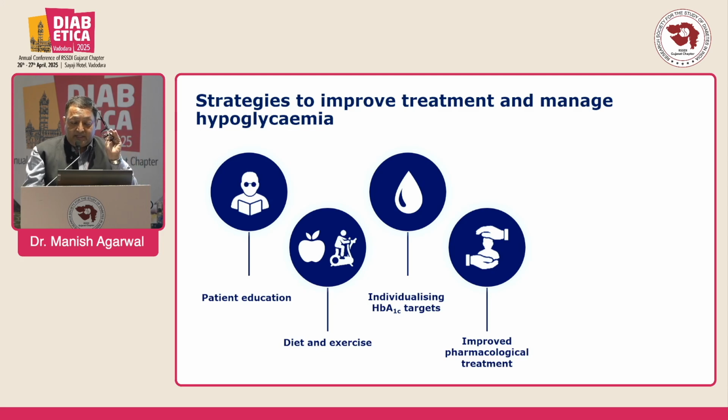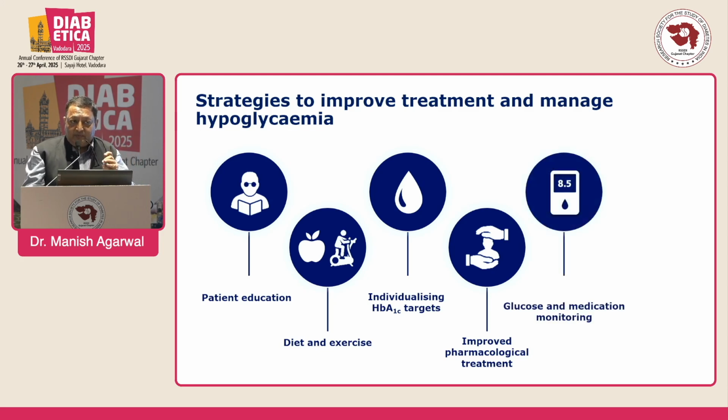How to improve the treatment and management of hypoglycemia: educate, monitor, diet, exercise, and individualize the HbA1c. If the person is young, we should keep the HbA1c at 6.5. If elderly with other comorbid conditions, we should keep the HbA1c a little more relaxed, at 7.5 to 8%. To improve pharmacological treatment, if the patient is already on 4 or 6 milligrams of glimepiride, we can cut down the dose, as sulfonylurea can cause hypoglycemia because it is glucose independent.